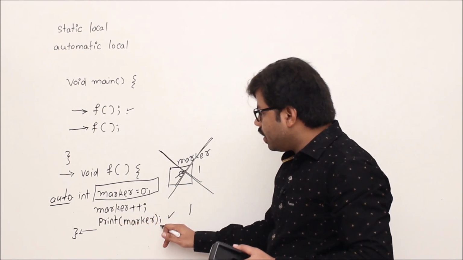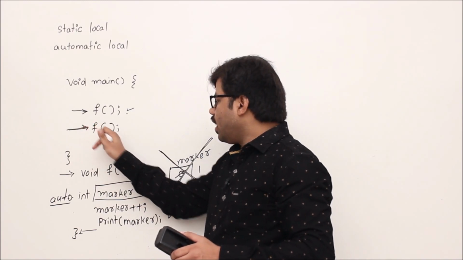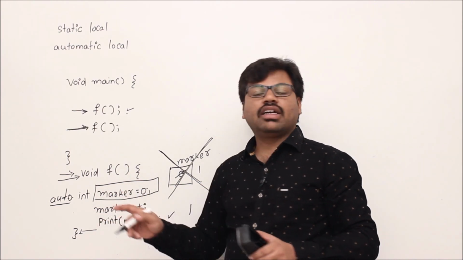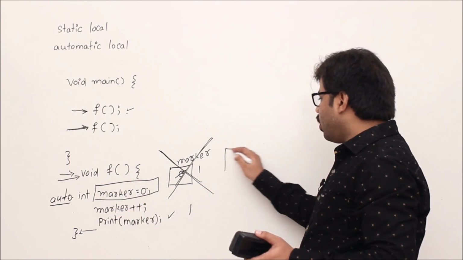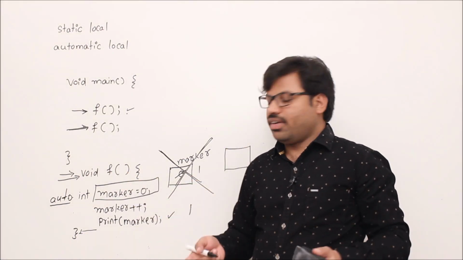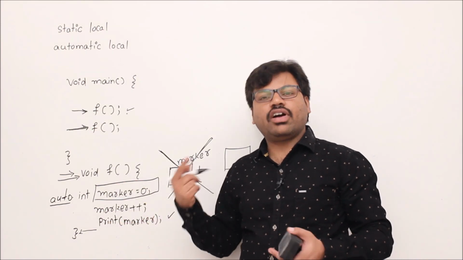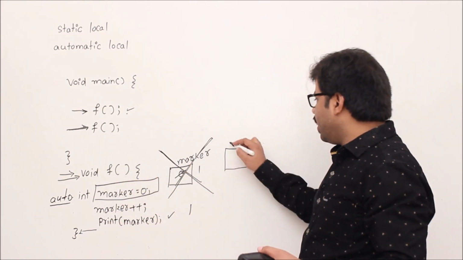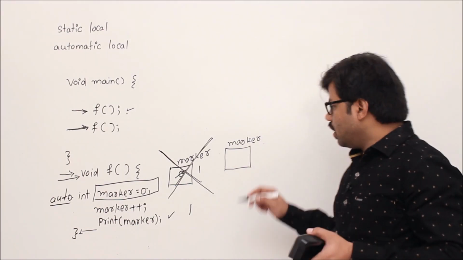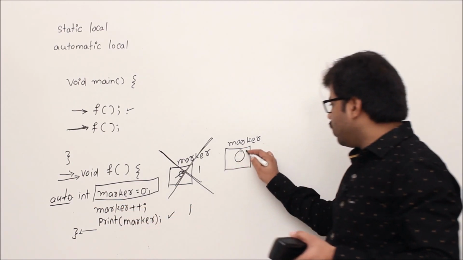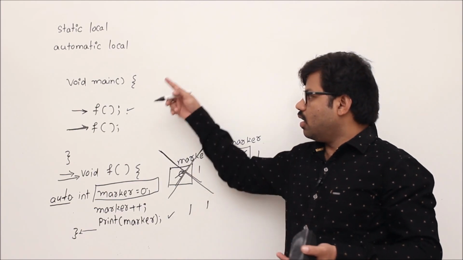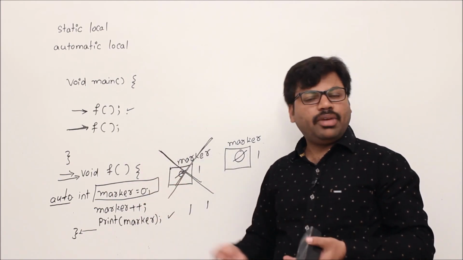Then once marker is printed, control goes back to main. Then again we come back to the void f method. In that, the first step is that marker is created again. One important point here: automatic local variables are created again and again whenever you come back to the function. For every function execution, a new marker will be created. That is how automatic variables are defined and their purpose. Then marker will be 0, then marker plus plus will make it 1. Then if you print, 1 will be printed. This is how the program will be executed.